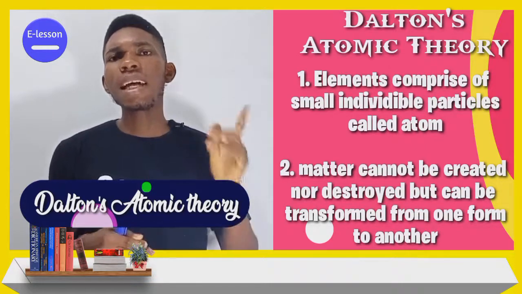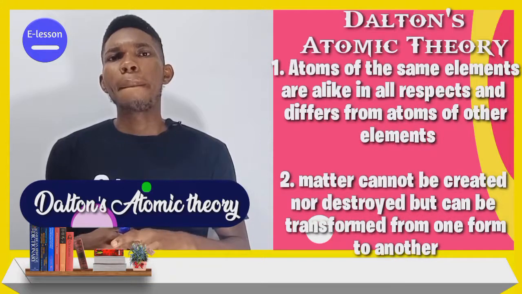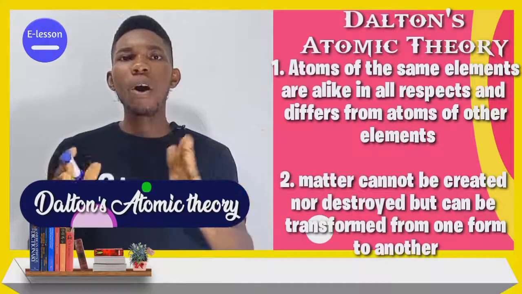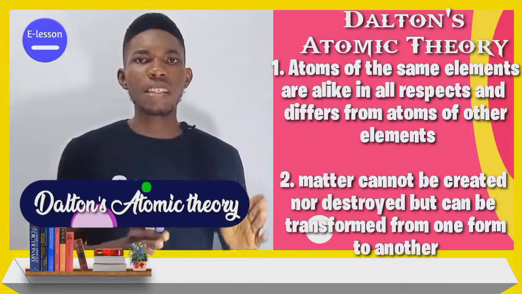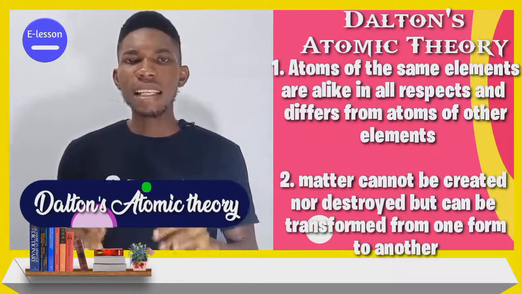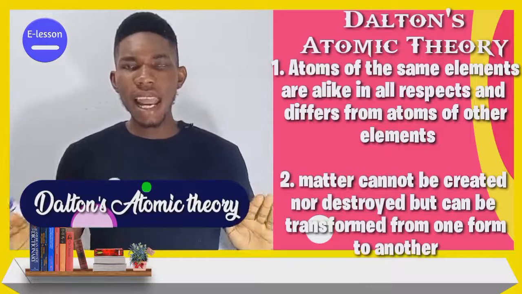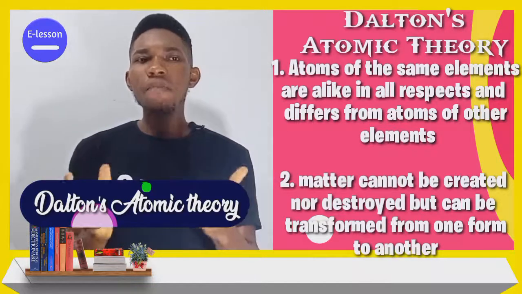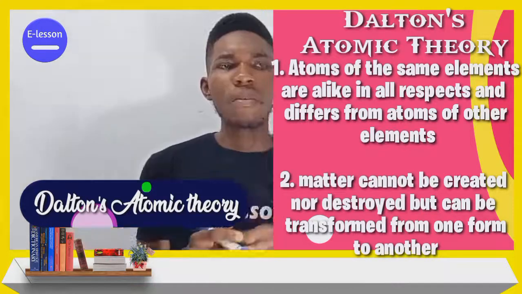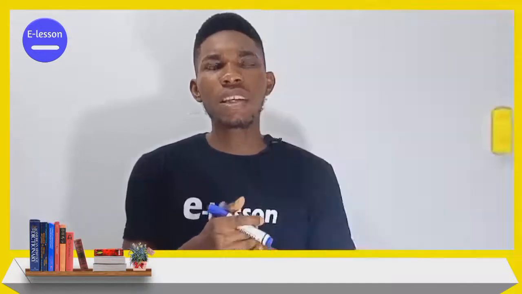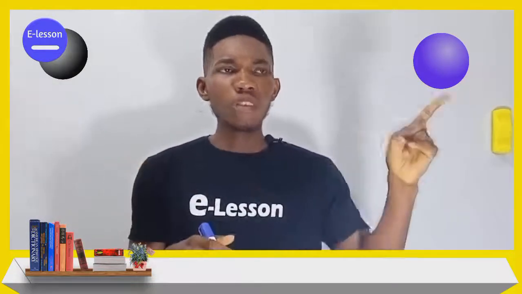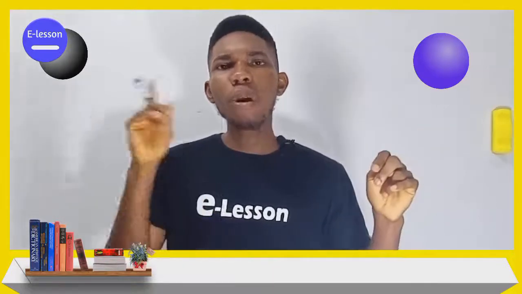Thirdly, he stated that atoms of the same element are alike in all respects and differ from atoms of every other element. Let's say what you see there is an atom of oxygen, and here is an atom of what? Hydrogen. The atom of oxygen is different from the atom of what?